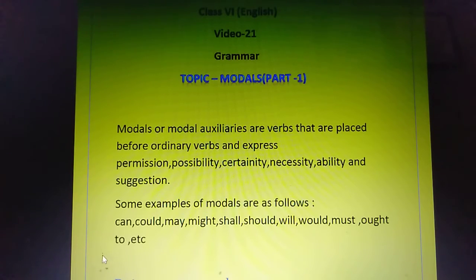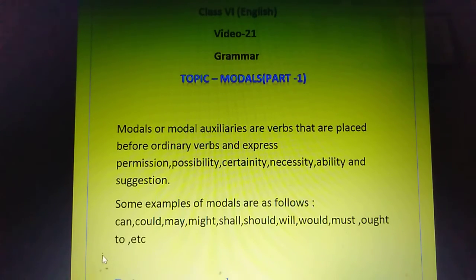They are used for showing permission, for showing the possibility that this thing can happen, showing certainty, showing necessity, that it is necessary for you to do something. Ability means your potential to do something, and suggestion means you are advising something. When you are suggesting something to somebody, there you use these kinds of modals.